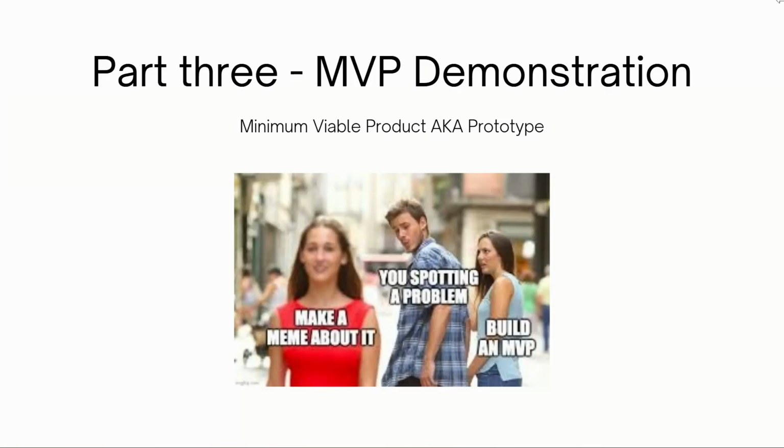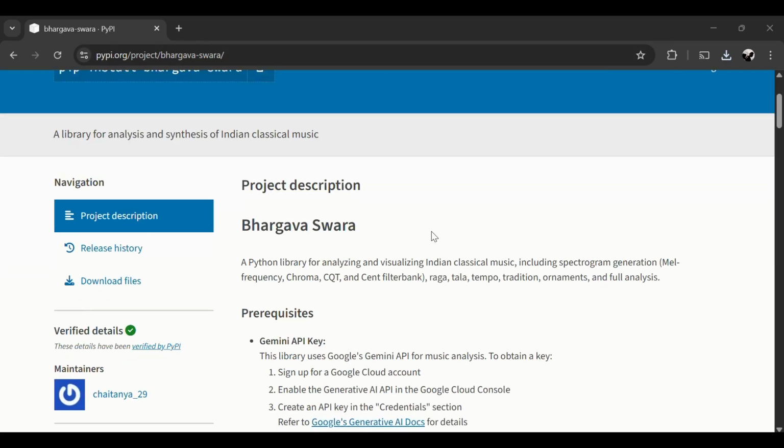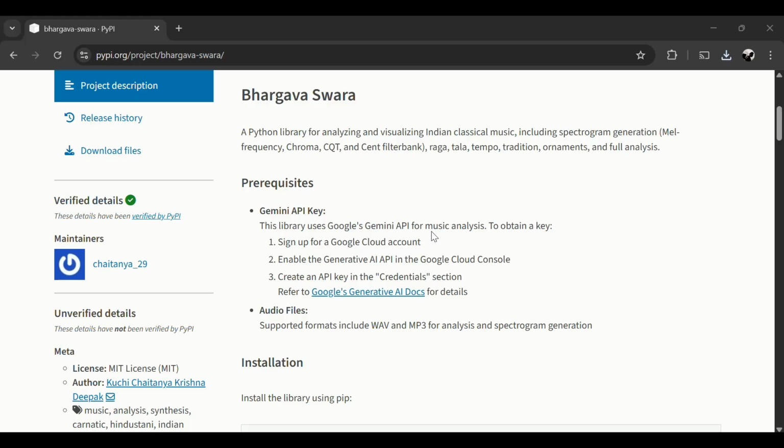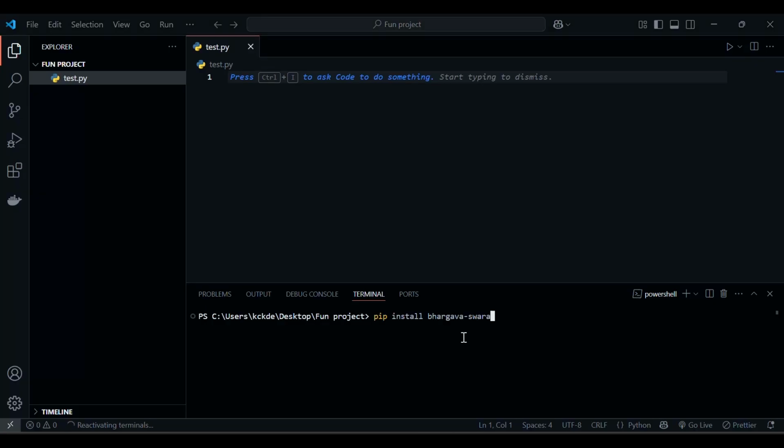Okay. Now we will jump directly to the MVP. We have already built a library on Indian classical music, and you can watch that in PyPI. Please go through the documentation to see what it can do. All the user needs to do is type pip install Bhargava Swara in the terminal, and it will do the rest of the job.